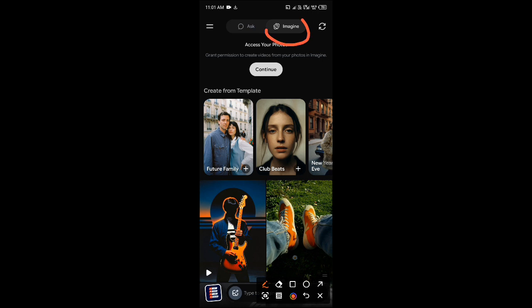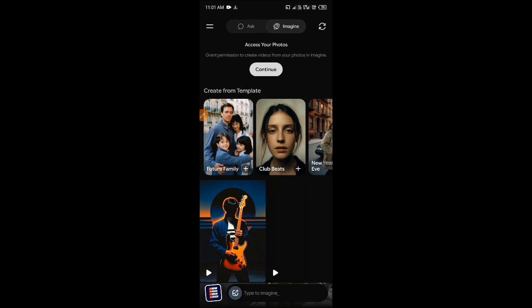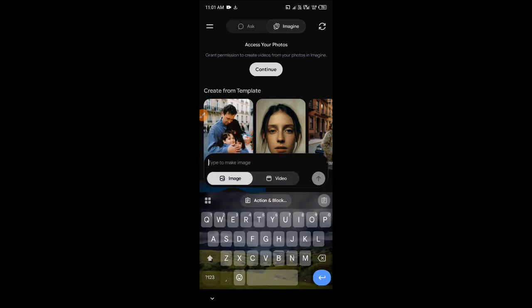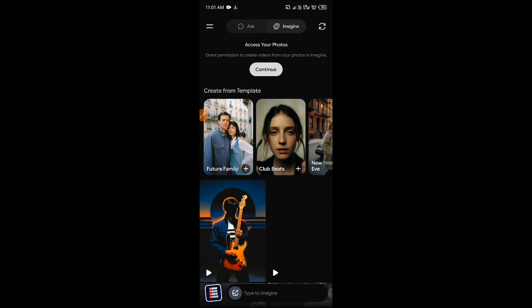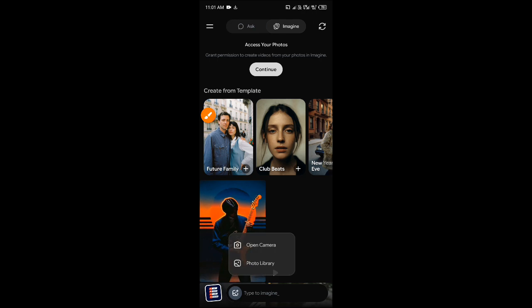So you click here on imagine, and now you click here. No, this is not it. Go back. Just click here, this place I circled, to upload your image that you want to use.